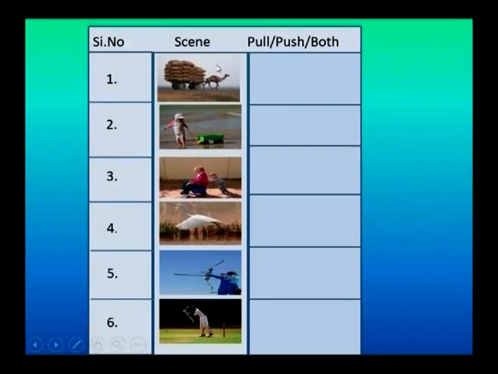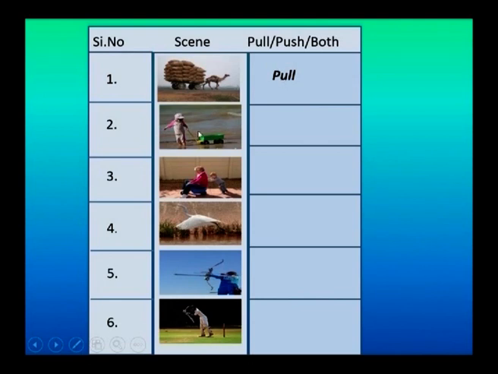Observe this table. Children, here are some actions. In each action, which is involved: pull, push, or both? Here the load cart is attached to the camel, and to move this cart the camel has to pull it. So the pull action is involved.